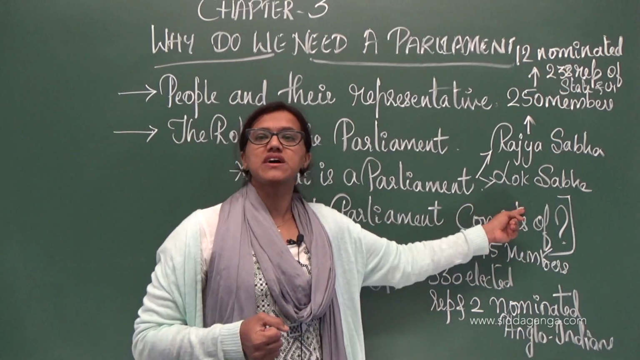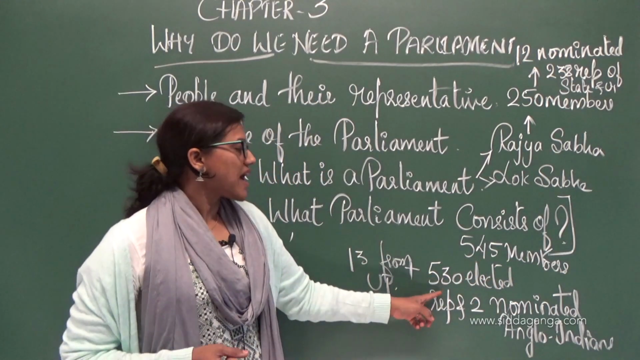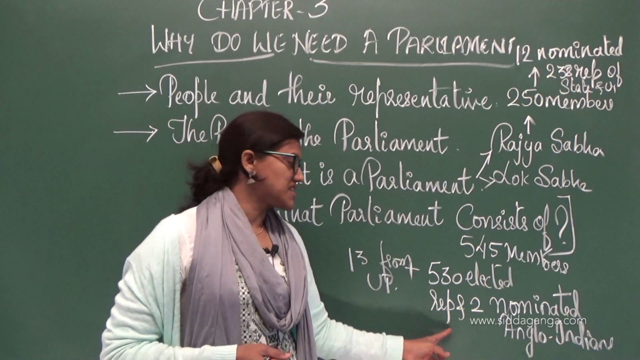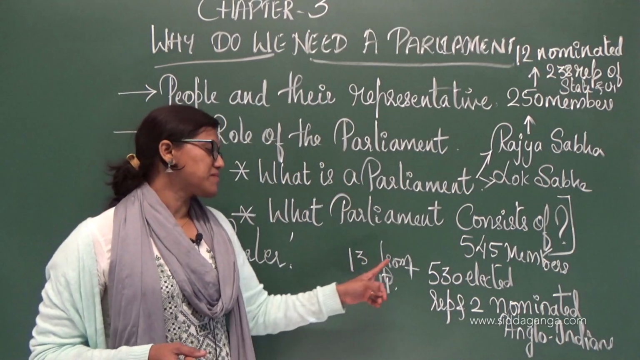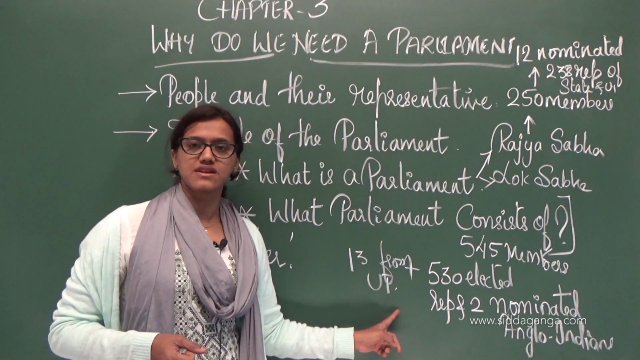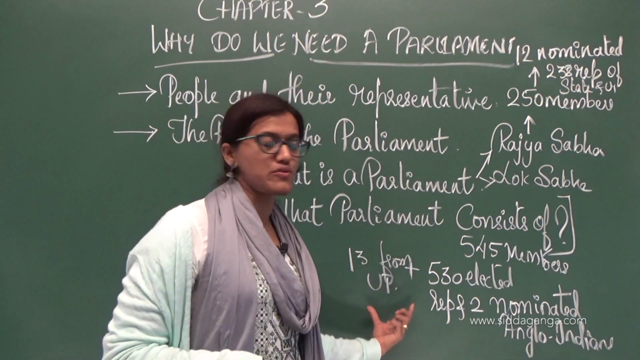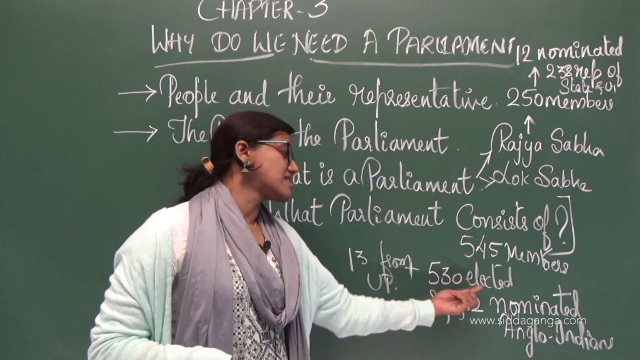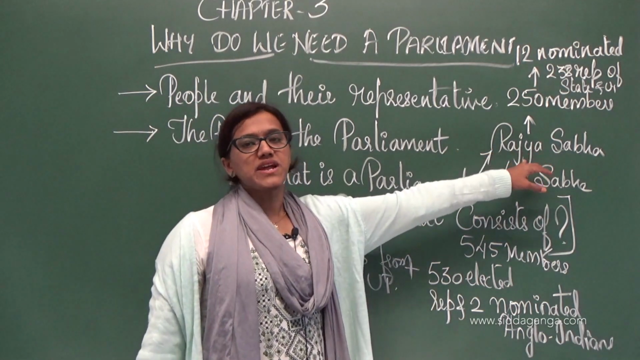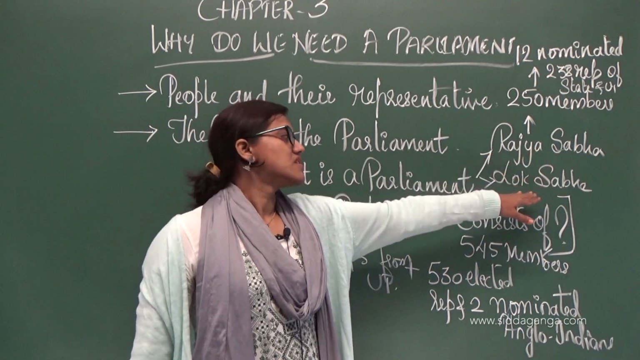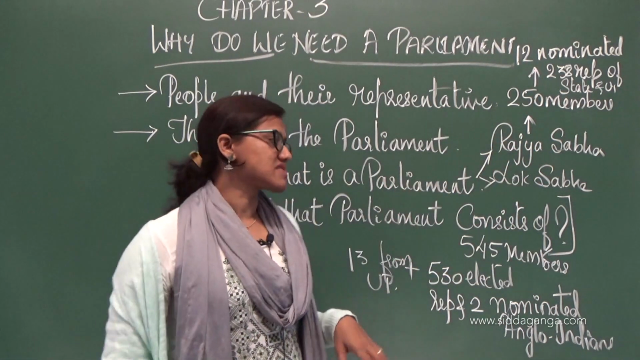Then what does Lok Sabha consist of? It consists of 545 members, wherein 530 are elected representatives, 2 are nominated Anglo-Indians and 13 are from union territories, representing the union territories. Rajya Sabha is the permanent house, Lok Sabha is temporary. Further things related to that we will be discussing very soon.